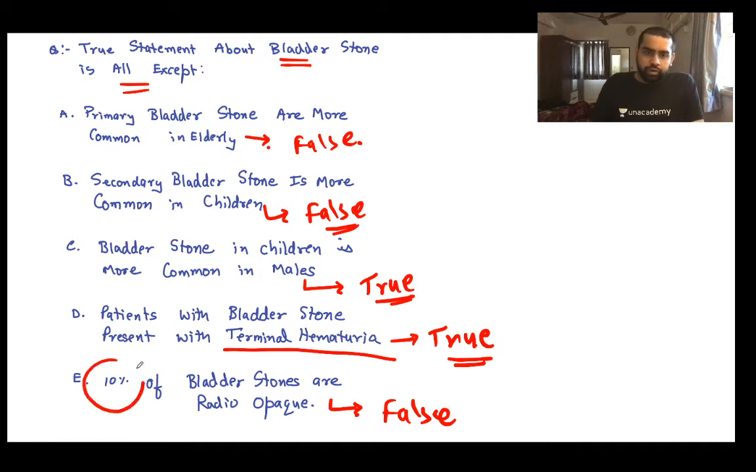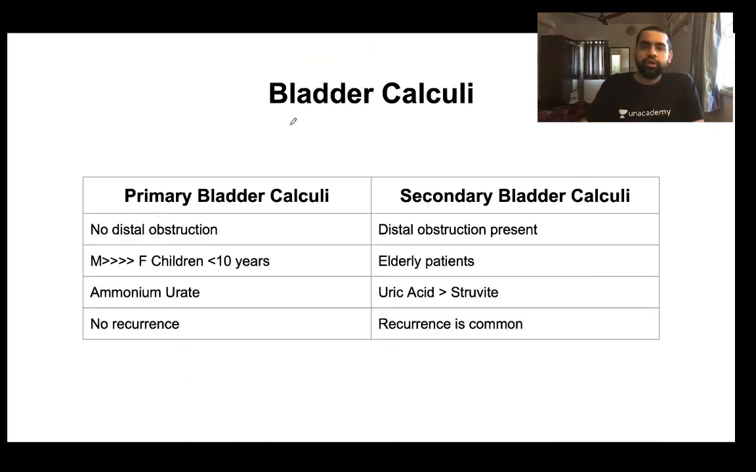Why? Because not 10%, around 80% of the bladder stones are the ones which are radiopaque. Please understand, 80% of the bladder stones are radiopaque and all the other statements are false, false, true, true, false. Okay, I hope you understood it. Right, so let us have a look at the bladder calculi.